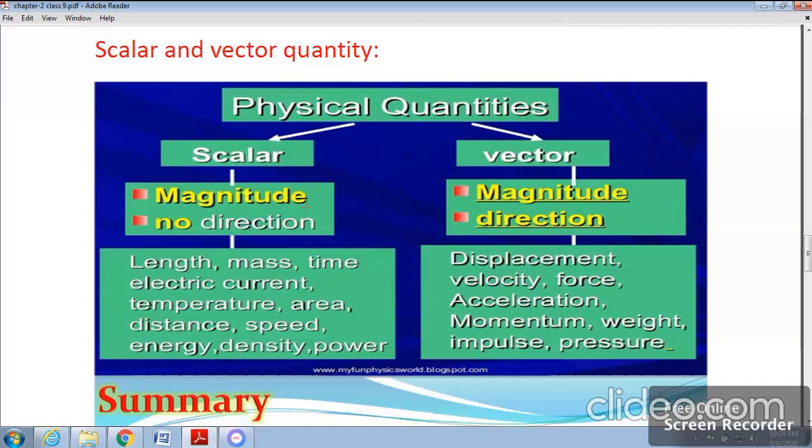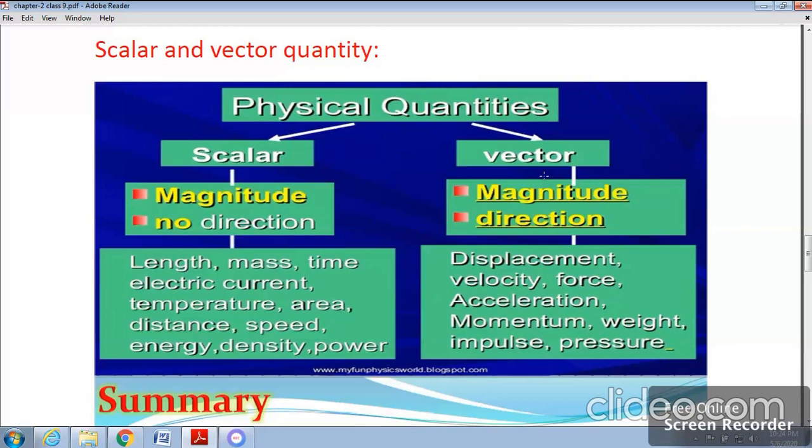Now coming to the next topic, that is vector quantity. These are physical quantities which require magnitude as well as direction. So here, suppose we are saying that a body is moving 5 meter towards north direction.